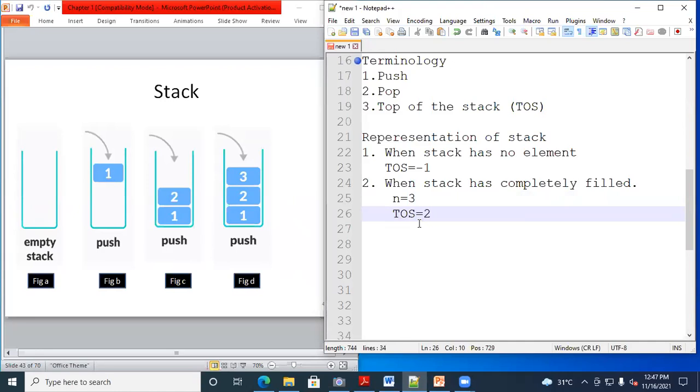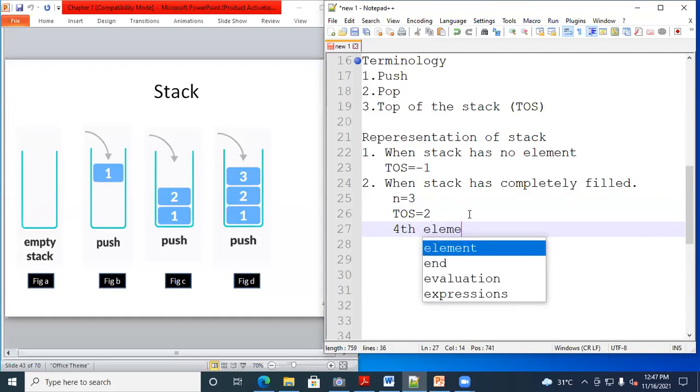Now, if you have given the size of the stack as 3, and you have already inserted 3 elements, now if you want to insert the 4th element, is it possible to insert it here?